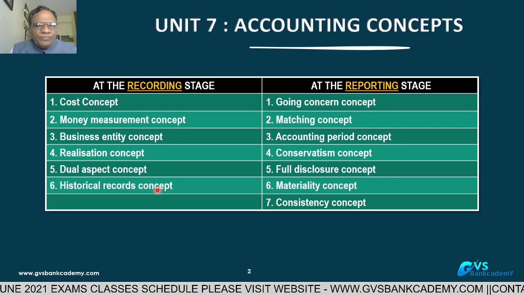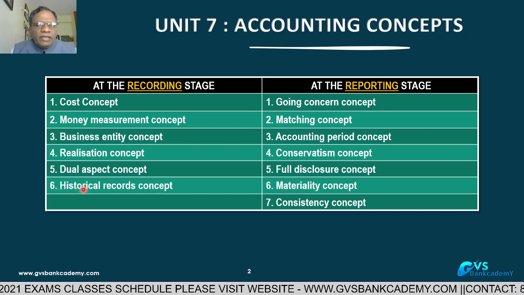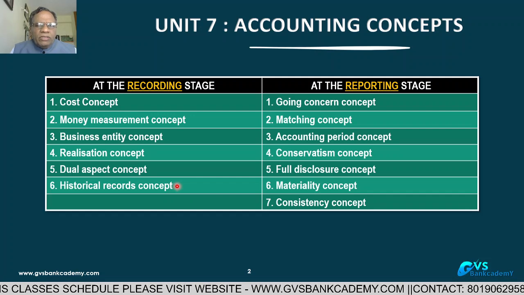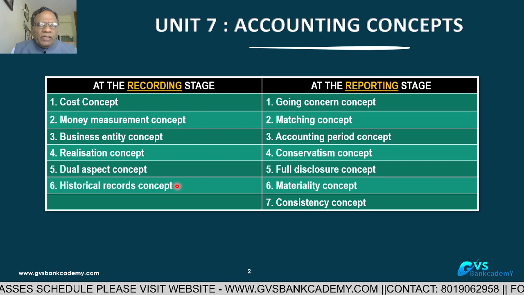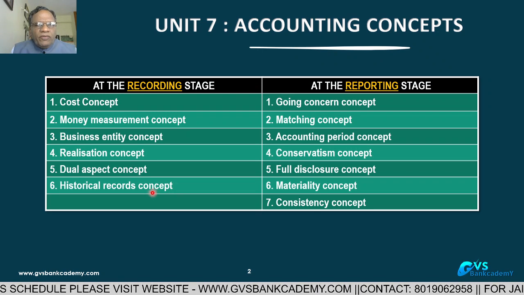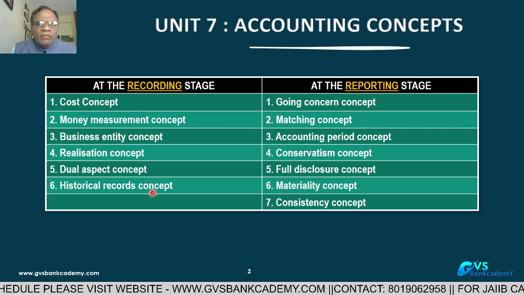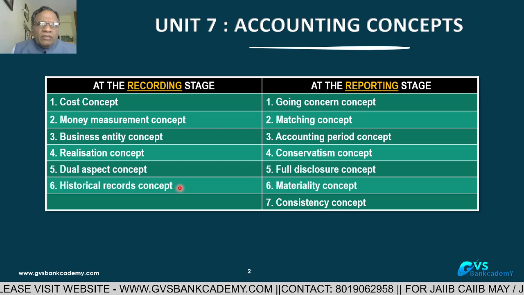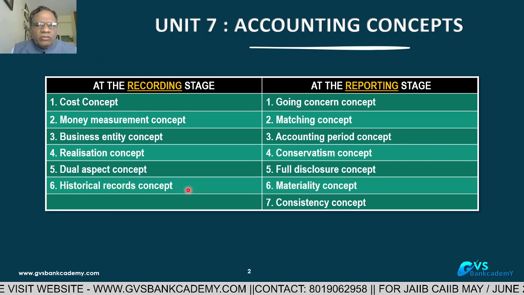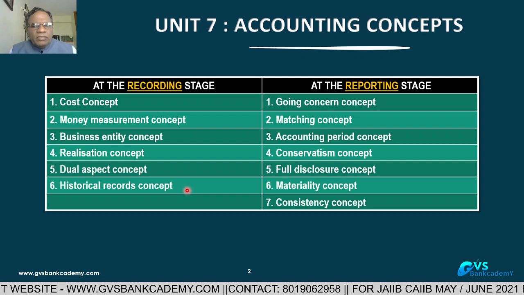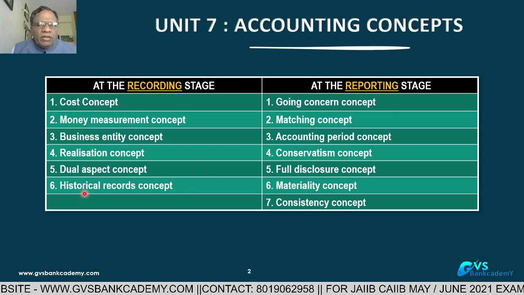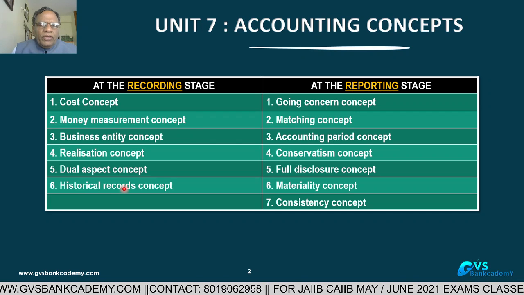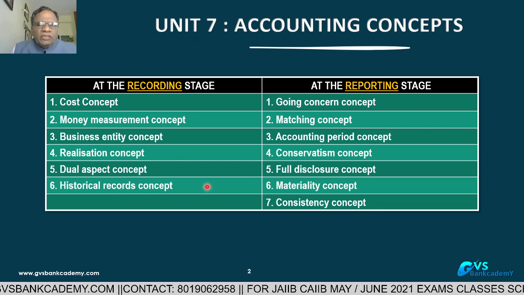Historical record concept. Whenever any transaction takes place in the books, we enter the transactions date wise. In the computer, not only date wise, time wise also we get, on what day and at what time the transaction took place, because that credit goes to computerization. Because of this date wise recording of the entries, we can easily identify when the transaction took place.